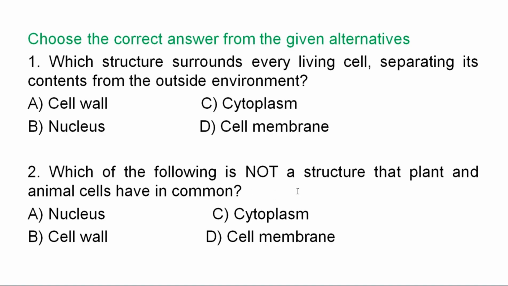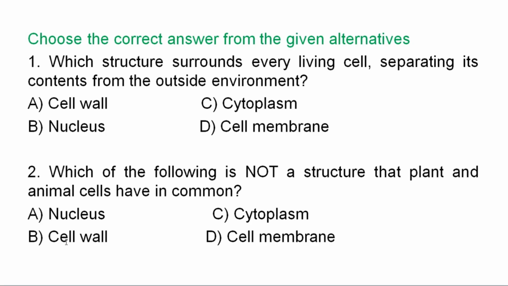Question number 2. Which of the following is not a structure that plant and animal cells have in common? A. Nucleus. B. Cell wall. C. Cytoplasm. D. Cell membrane. Which part of the cell is not common in both plant and animal cells? Good. The correct answer is cell wall.